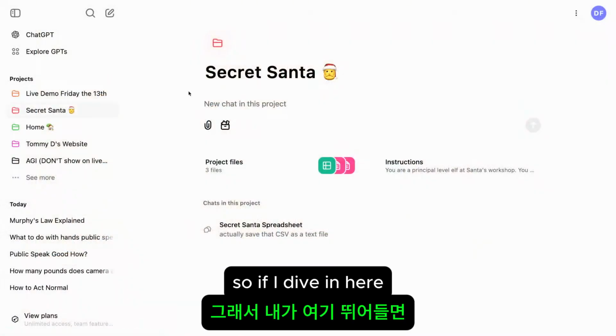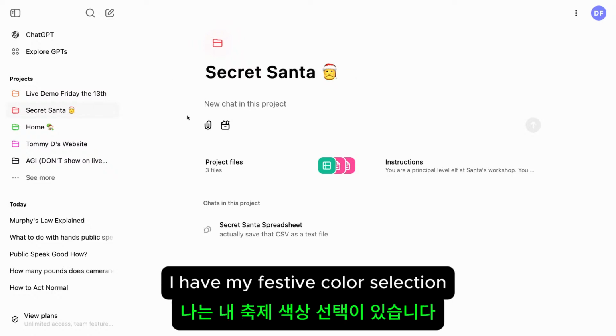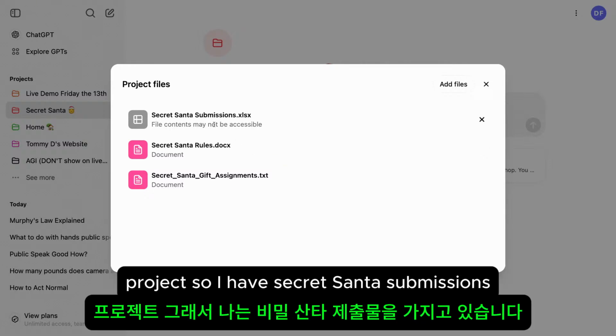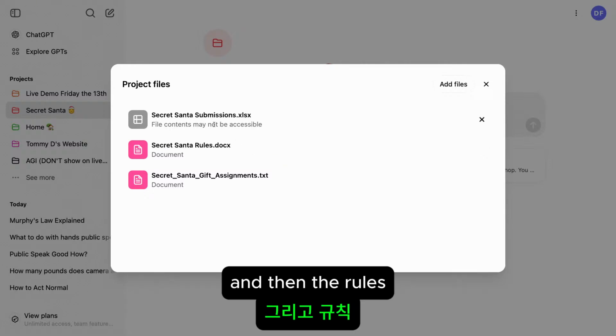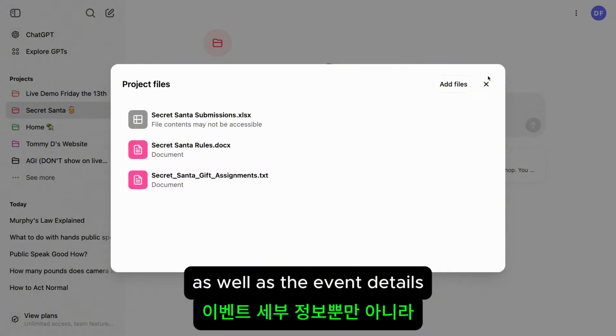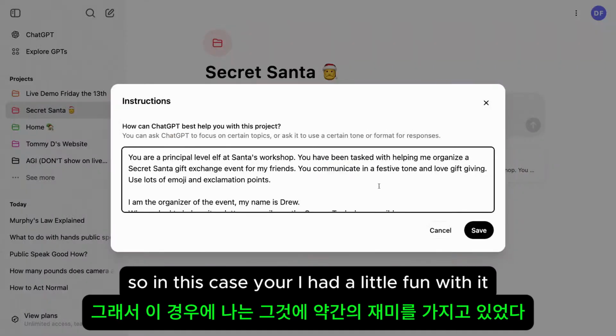If I dive in here, I've given it a fun title with an emoji, and I have my festive color selection. I have project files here that are relevant to this project. I have the Secret Santa submissions, which are the survey results I mentioned, and then the rules, the budget for the gifts and things like that, as well as the event details. I also have instructions for this event.